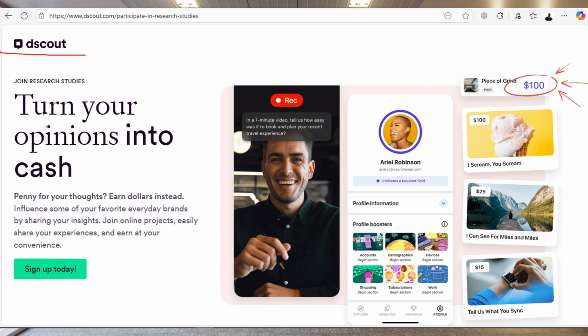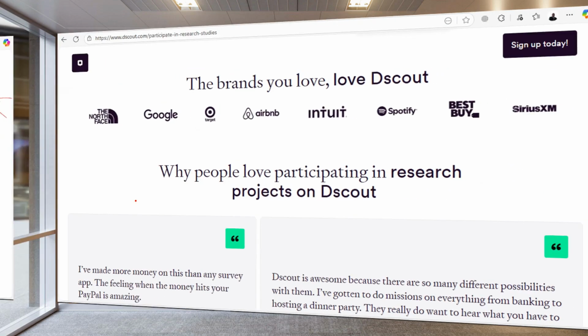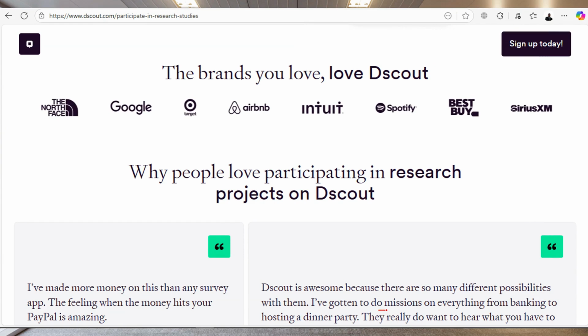Now, this platform is kind of like a research platform, right? What it does is that it allows people to give their opinion on certain products and things like that, and connect companies with users. For example, a business might ask you to buy a certain product, maybe put it in a cart, because they want to test the process of buying. And from that, you might need to give your own opinion on how you felt about the whole process. And these research studies are called missions, right?